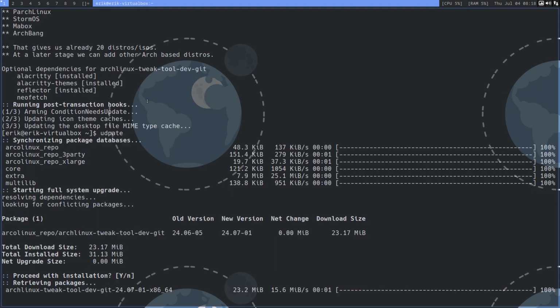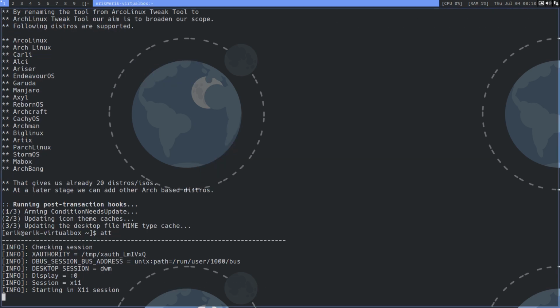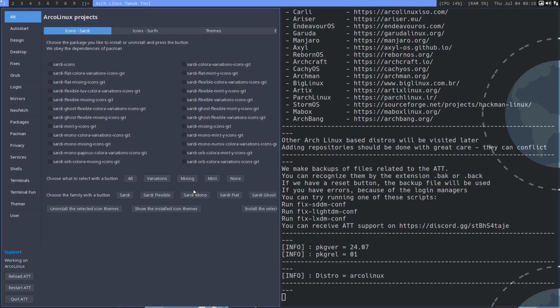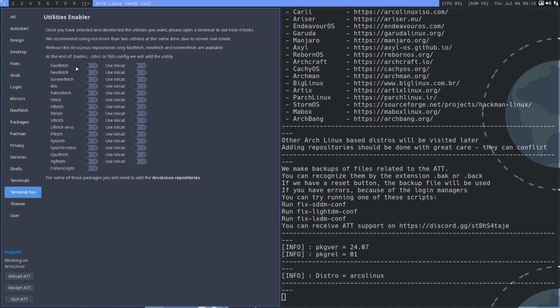That's the 0701, is it? Is it really? Well, we'll see. ATT, when we launch it, you know that Neofetch is halting its work, but there are still updates going on and it is still working. So Neofetch has a separate tab to actually activate things, and terminal fun here as well. But this is the new bit, Fastfetch.